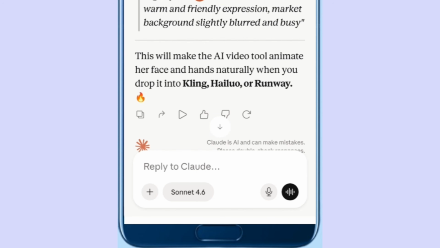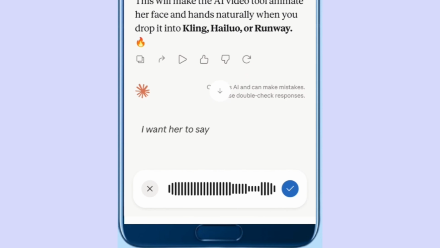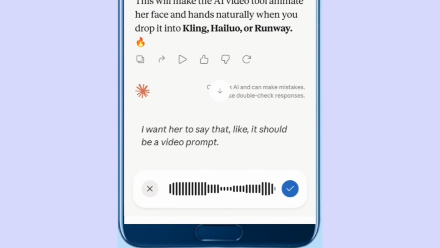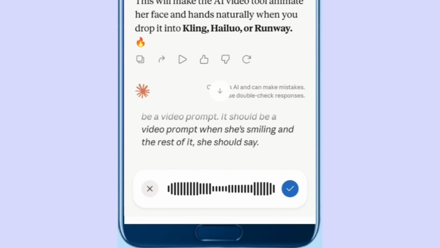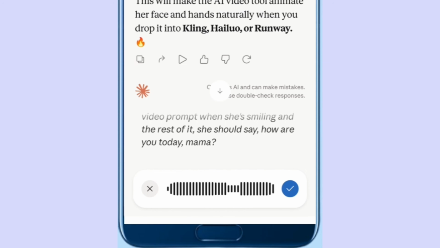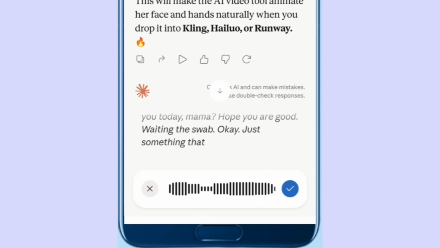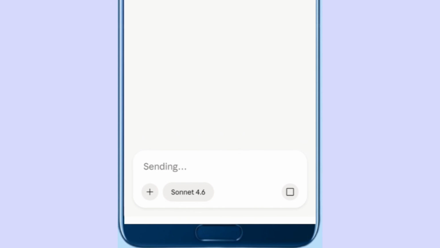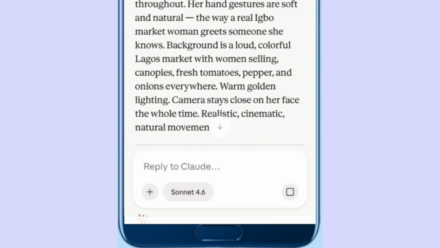It gave me the image prompt here. I want her to say that, it should be a video prompt when she's smiling and the rest of it. She should say, how are you today, mama? Hope you are good. Okay, just something that she will say. So this is where you tell Claude what you want the person to say. It will organize it in a better way. Okay, so this is it right here.